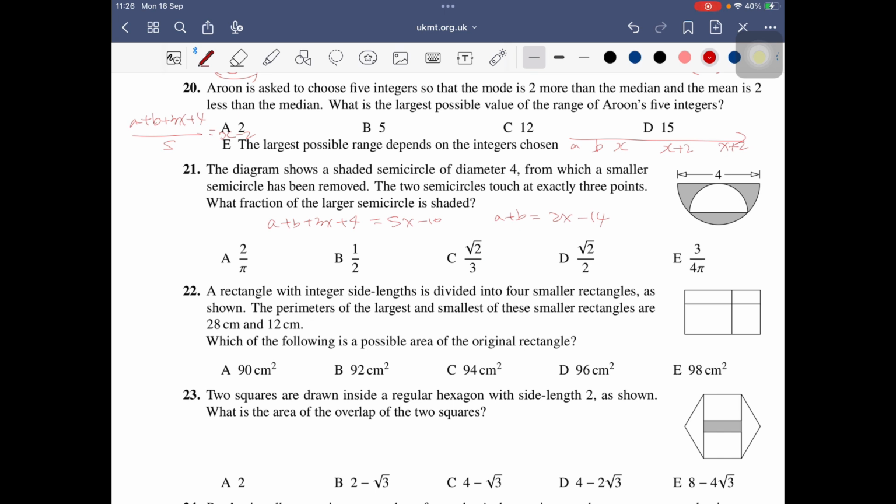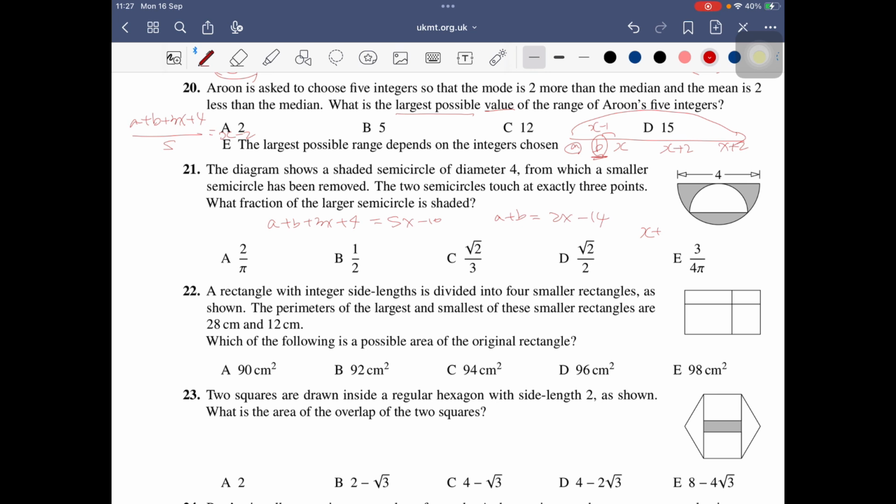Then in this case, we need to make the interval the largest possible. So if B is as close to X as it can be, then A could be farther from X. So B can be X minus 1.